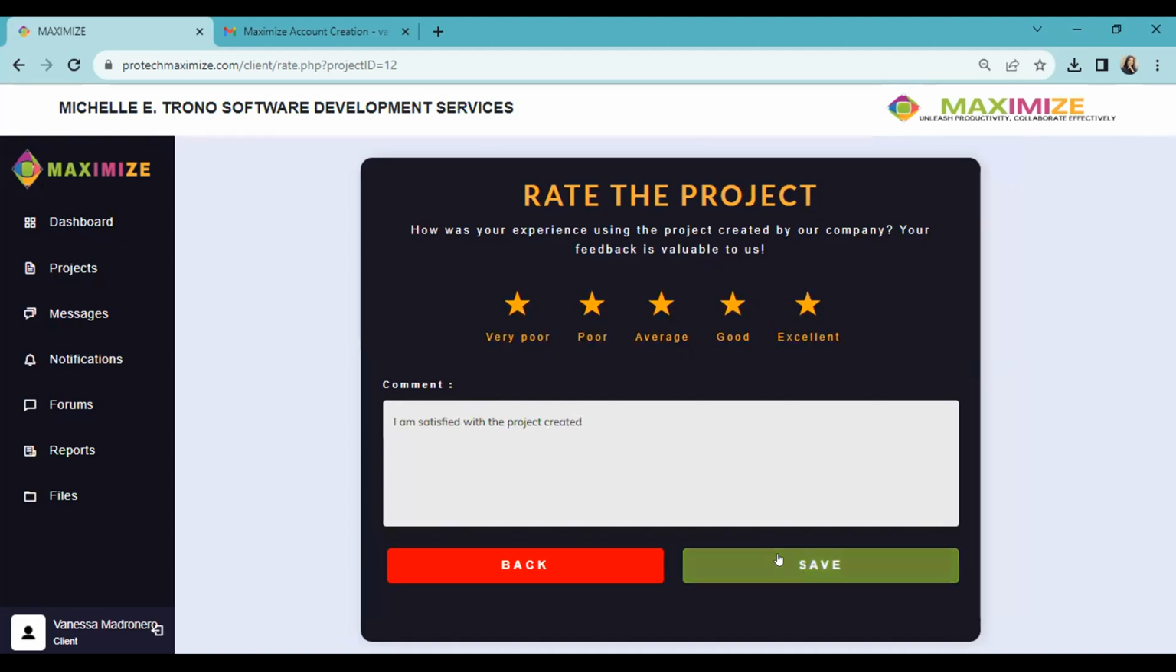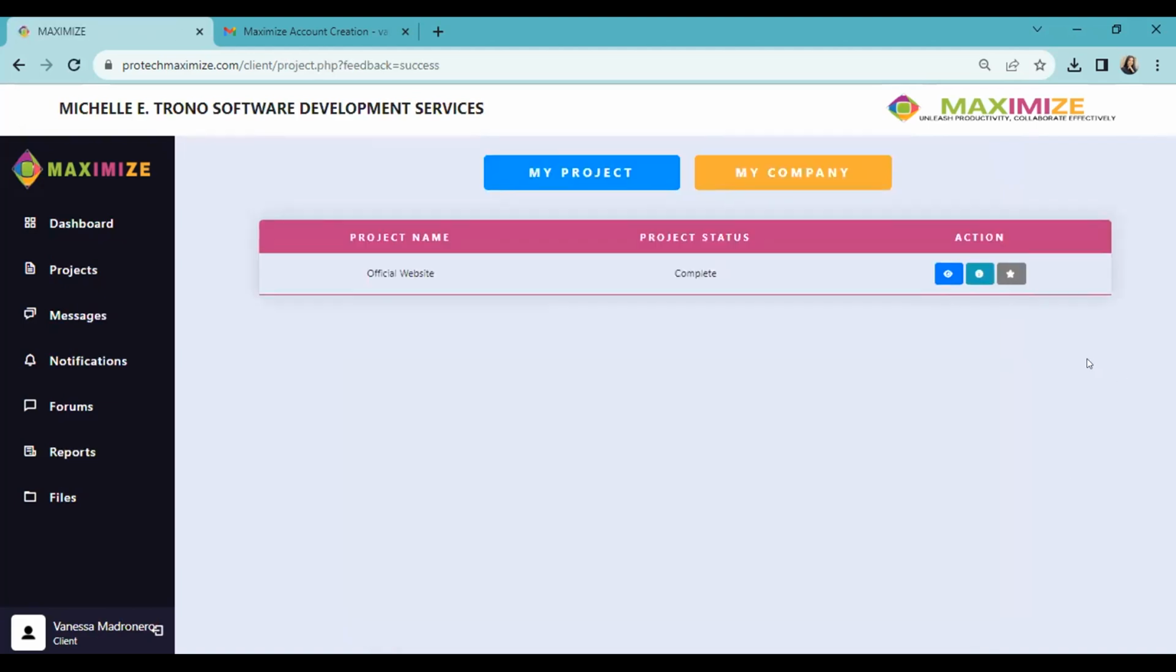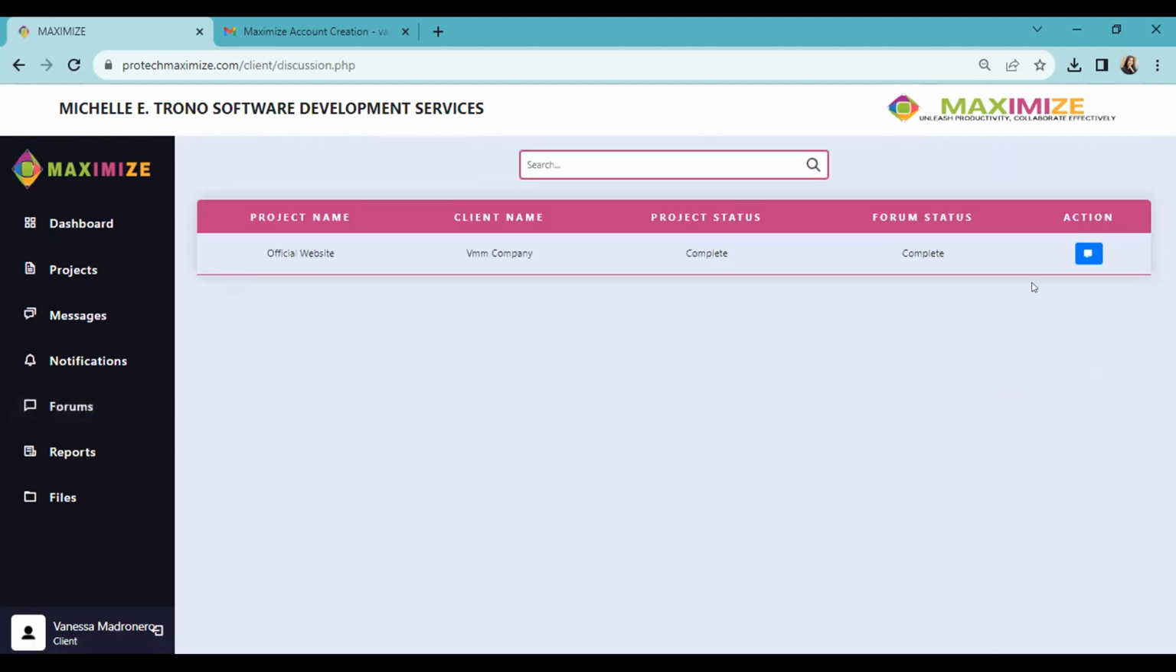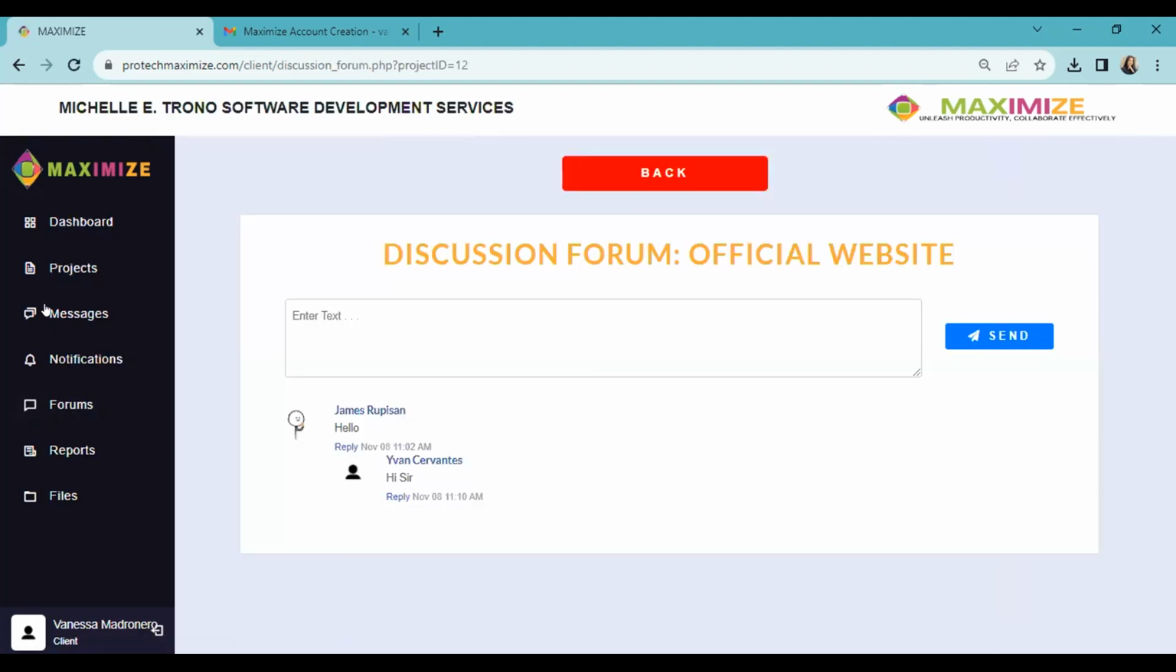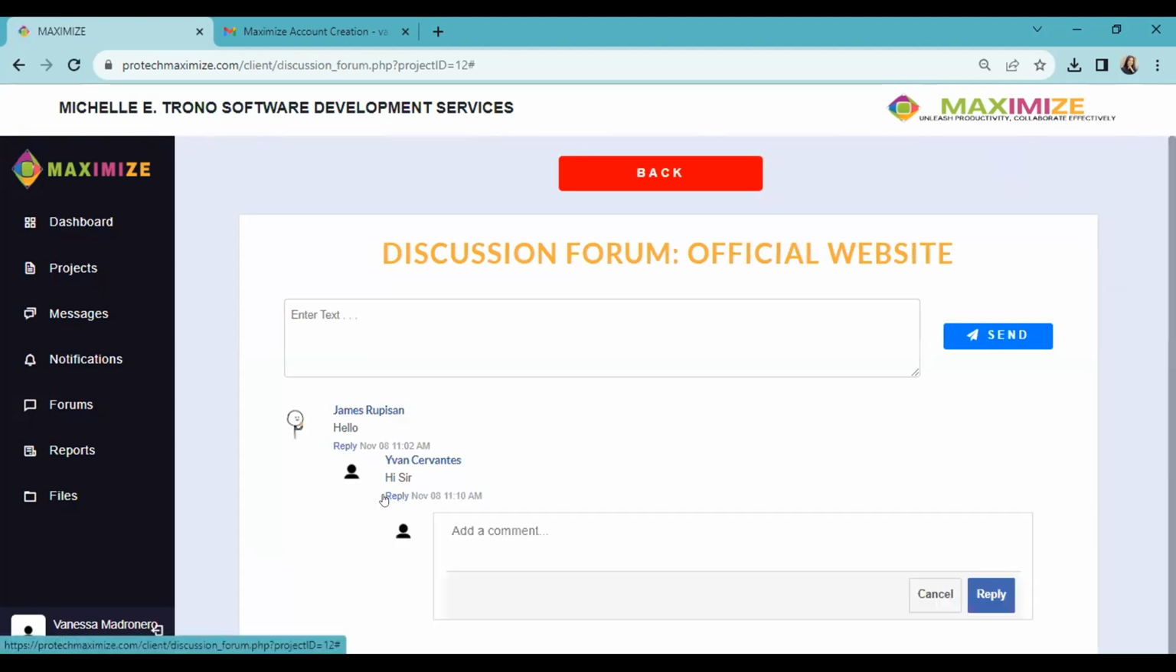So to save it, and this will not allow us to rate again. Aside from that, we can also go to our forums, where we have our discussion forum for this project. We can add, again here, hello.